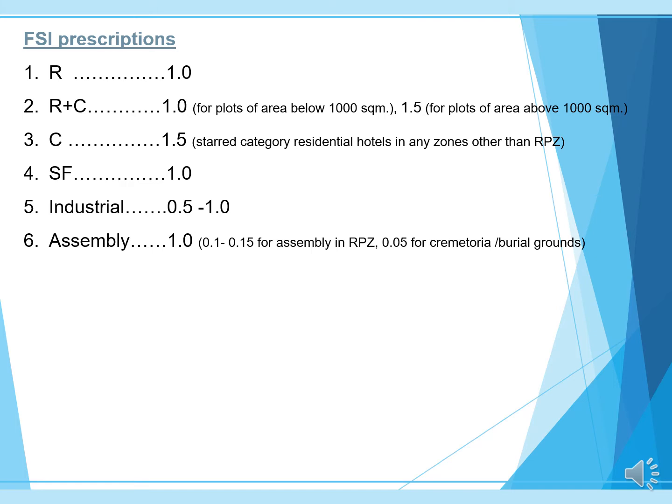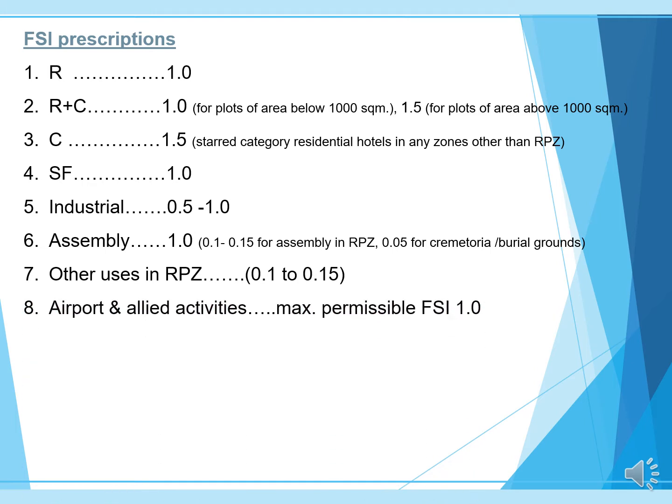0.1 and 0.15 for assembly in RPZ, 0.05 for burial ground and canteens. Other uses 0.1 to 0.15. For airport and allied activities, the maximum permissible FSI is 1. FSI for Gaothans, that is village settlements, will be 0.7.